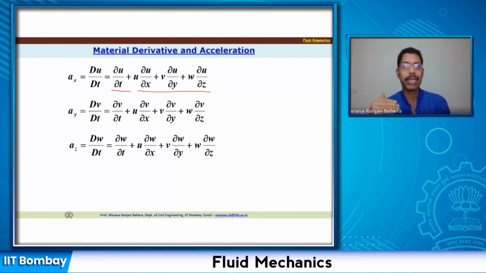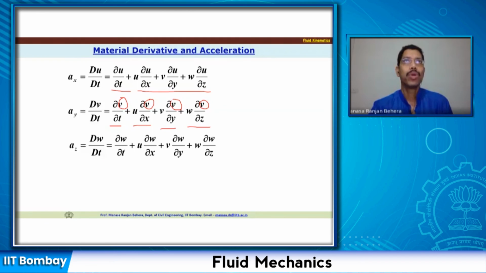So dv by dt, you can write as ∂v/∂t plus u ∂v/∂x plus v ∂v/∂y plus w ∂v/∂z. So if you observe, this u, v, w is the one that you are advecting.